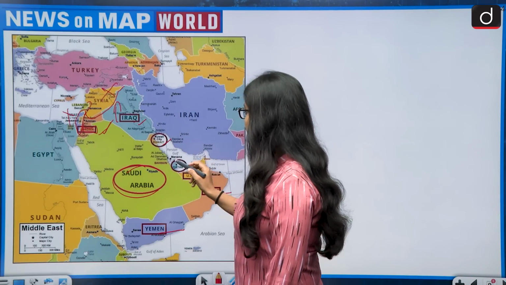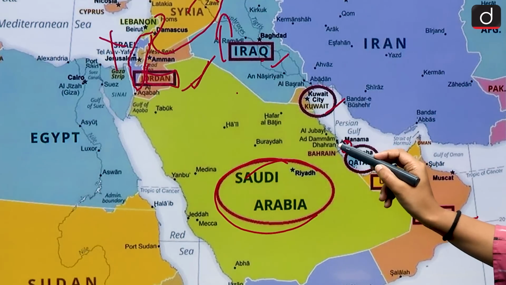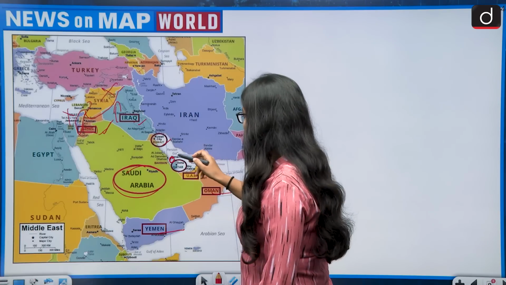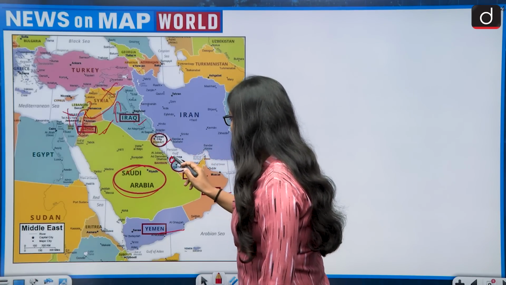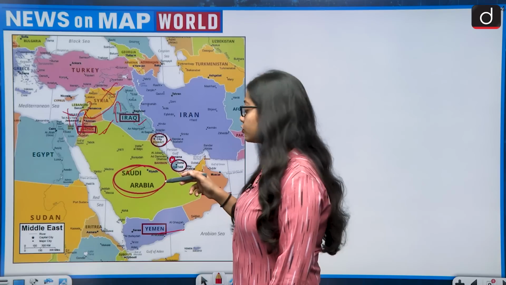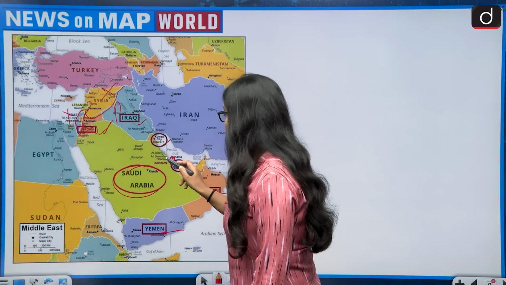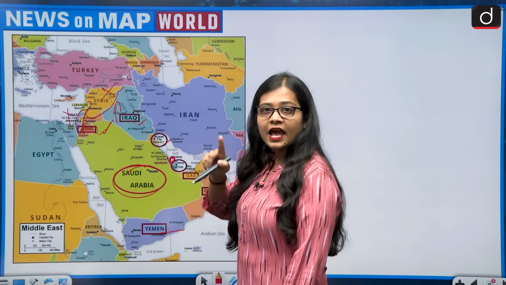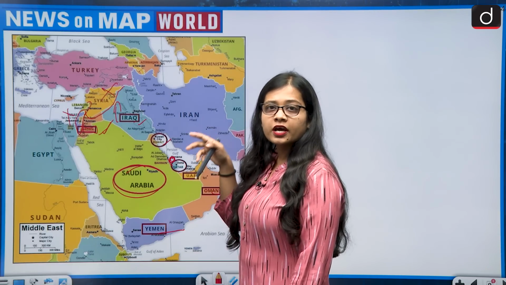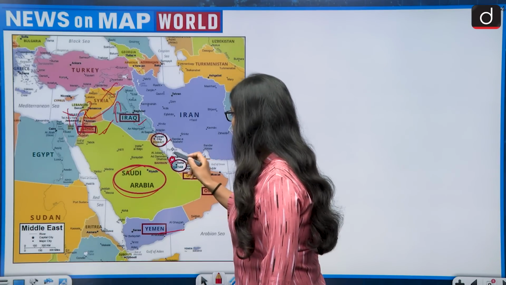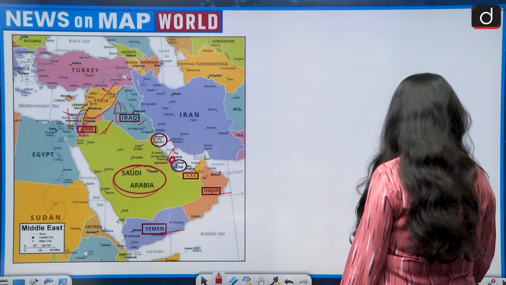So Bahrain is a very, very small island which lies in the Middle East, in the Persian Gulf. If we look at the map carefully, we will see that Bahrain is an island which does not share its land border with Saudi Arabia. It is connected to Saudi Arabia through man-made bridges. The land border is not shared. They are connected with each other through man-made bridges. So Bahrain also gets eliminated.